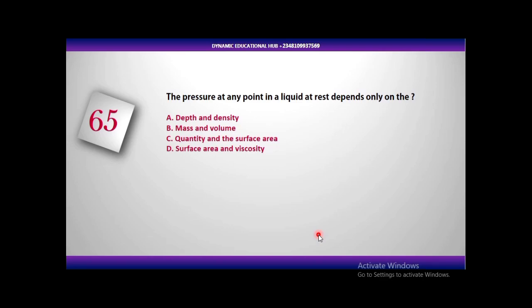Before we choose the correct option here, let me quickly explain something for you, which is hydrostatics. We have hydrostatics in secondary school, and in A-level physics they are still going to teach you hydrostatics and hydrodynamics. Hydrostatics is fluid at rest, liquid that is not moving.